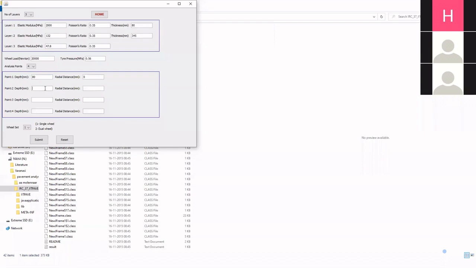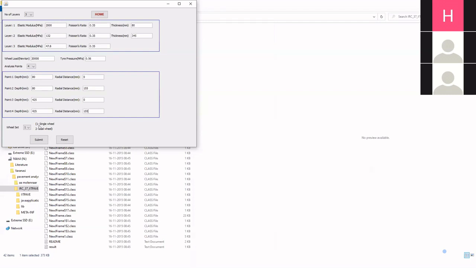The other point which I will choose is at the same depth, but the radial distance I will choose as the value of A, which is the radius of the tire, usually taken as 155. Point 2 is on the top of subgrade, so it should be 80 plus 345, which is 425. So 425, 0 and 425, 155.